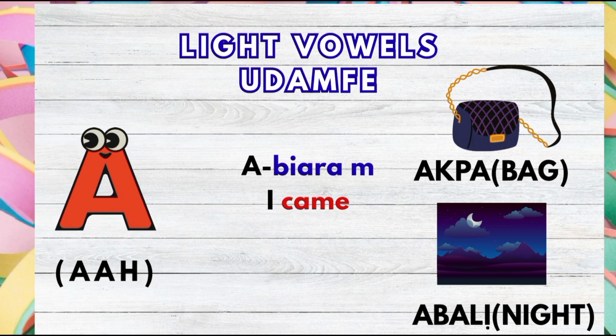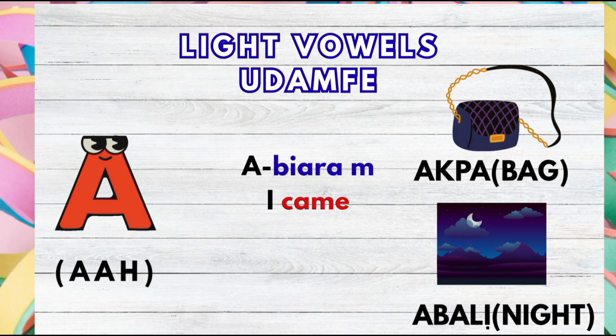Let's go for the sentence. Abiaram, I came. If you check the sentence, there is light vowels in it. M means I in this sentence. Biara means came. But if you say biaram, it won't sound so nice. So that's why we add the a at the beginning, making it the root verb. Abiaram. Doesn't it sound better?